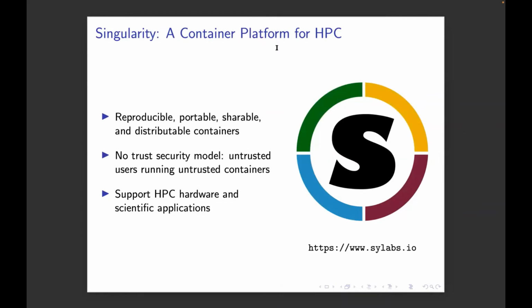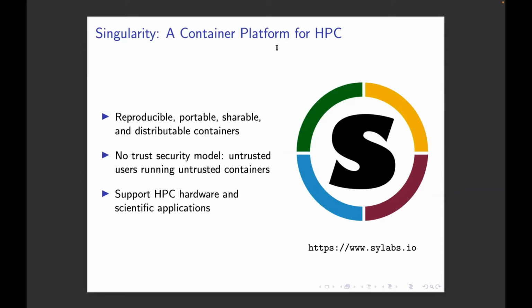So that's where Singularity came from. That's how Singularity was born. There was enough interest from the scientific and HPC user community, coming to teams like ours, in this case at Lawrence Berkeley Lab.